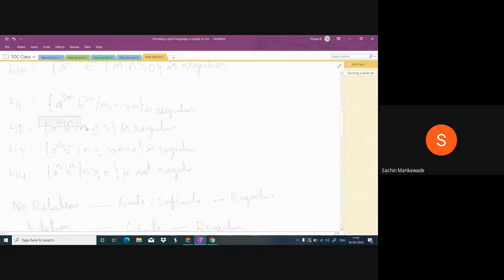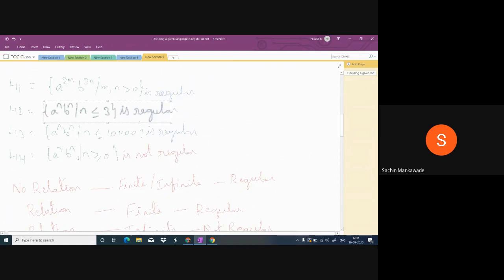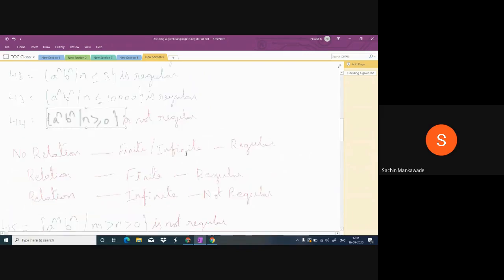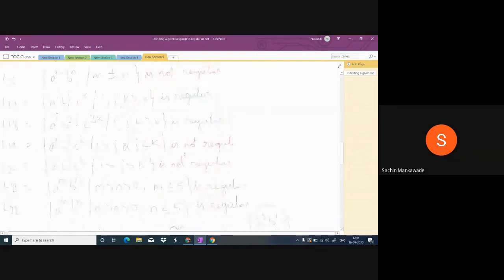And in this we have relation that is A's whatever, that many B's has to be there. So relation is there, but that relation is finite because n less than or equal to 3. So relation finite, also regular. And here there is a relation between A and B, that is A's whatever, that many B's has to be there, and that relation is infinite, that is the reason not regular. This is what we have seen, and based on that we have done some questions.